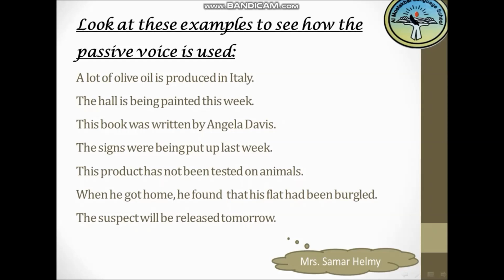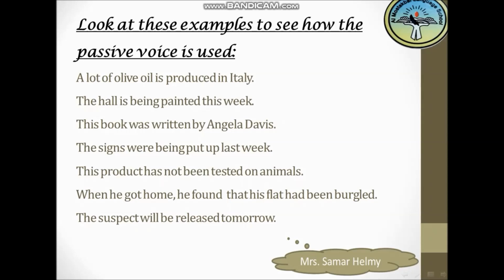Okay, number 4: the signs were being put up last week. I don't care who put them up, but the focus here is about the signs. Okay, this product has not been tested on animals, so the focus is on the product, not on who tested it on animals. When he got home, he found that his flat had been burgled. So the focus here is about the flat, not about the thieves who burgled it.